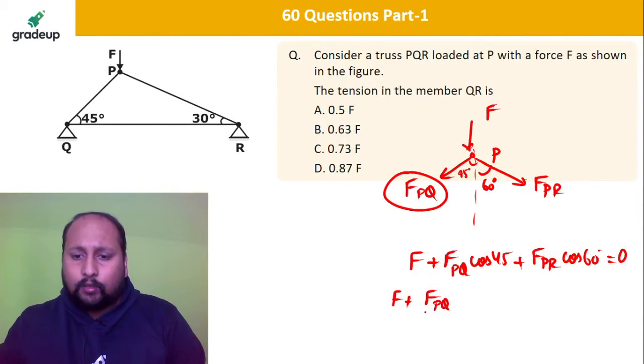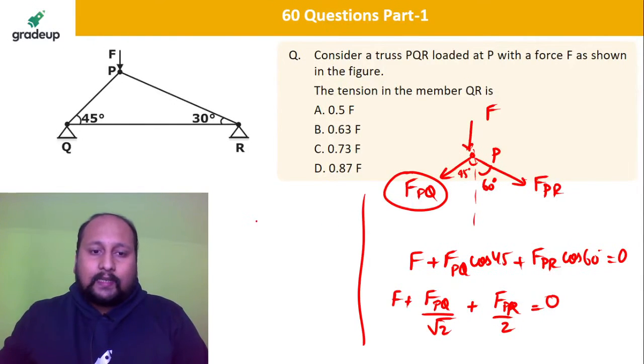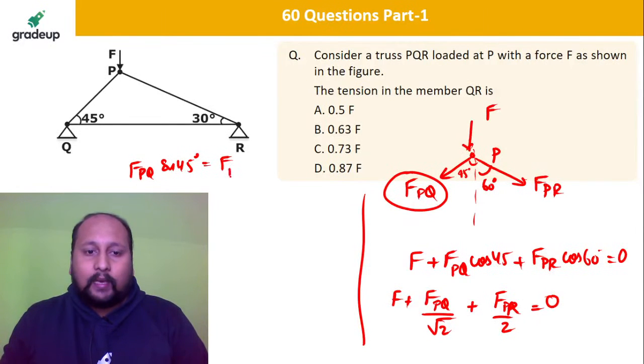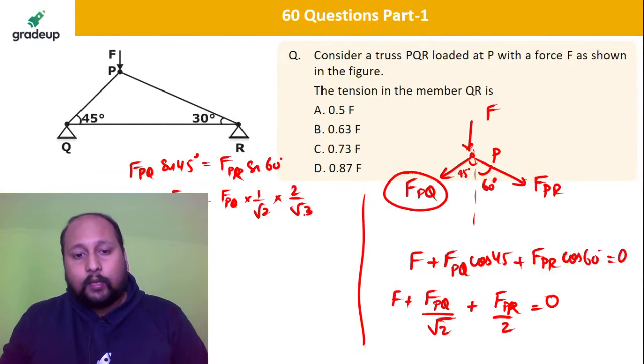Yes, you can use Lami's theorem, but I would rather prefer in this particular problem as your PR is equal to 2. Next is horizontal force. FPQ sine 45 is equal to FPR sine 60. So FPR is equal to FPQ into 1 upon root 2 into 2 by root 3.